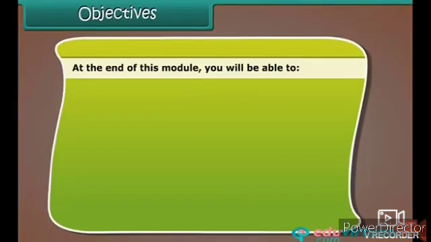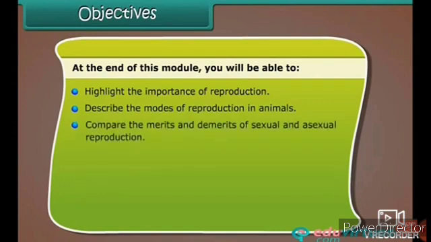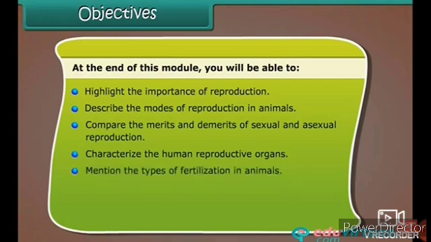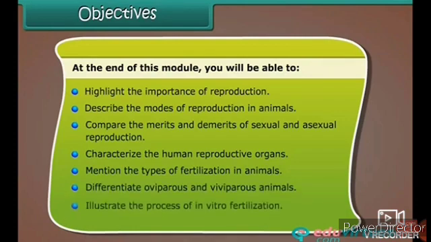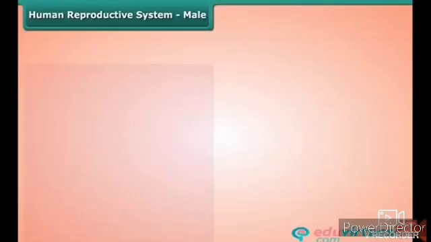Objectives. At the end of this module, you will be able to highlight the importance of reproduction, describe the modes of reproduction in animals, compare the merits and demerits of sexual and asexual reproduction, characterize the human reproductive organs, mention the types of fertilization in animals, differentiate oviparous and viviparous animals, illustrate the process of in vitro fertilization, and explain the phenomenon of cloning.